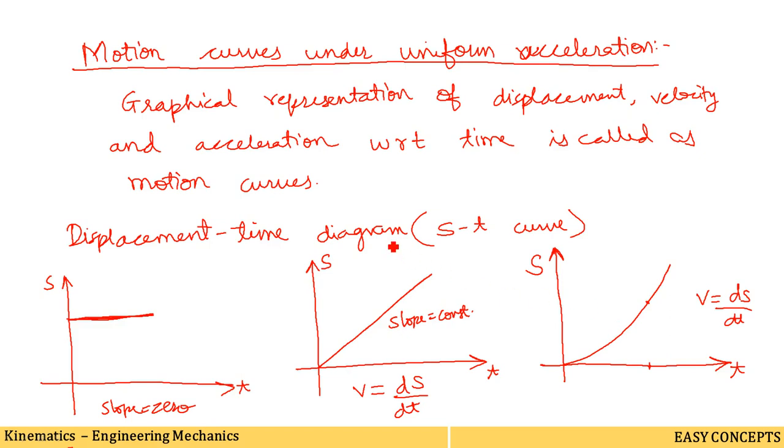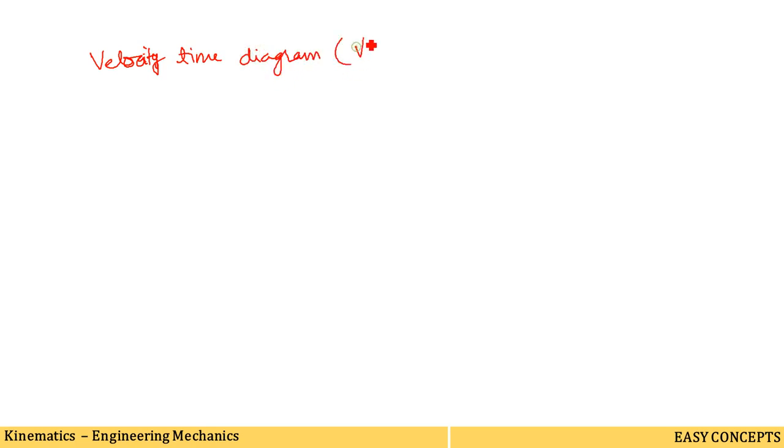Now, after discussing the displacement time diagram, we are going to study the velocity time diagram. What is the meaning of a velocity time diagram? In short, we can also call it VT curves or VT diagrams. A VT curve shows the relationship between the velocity and time of a body under uniform acceleration, that is linear uniform acceleration.